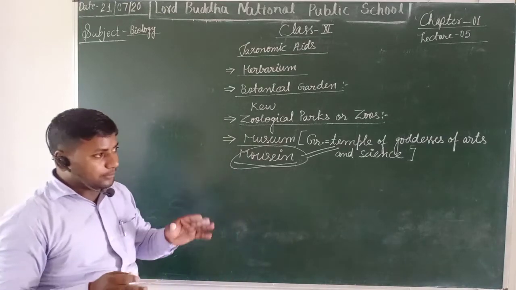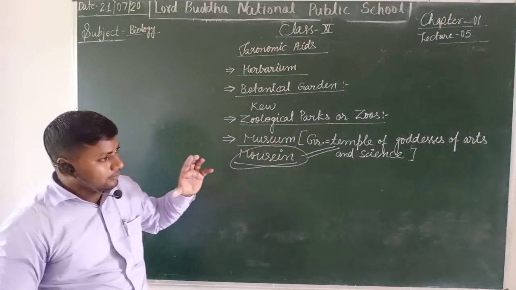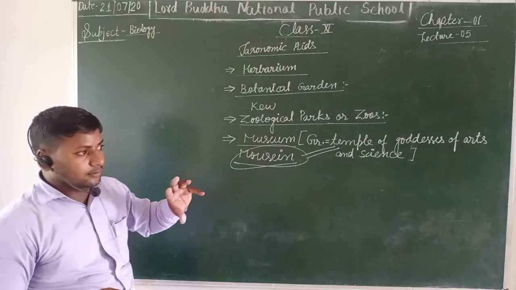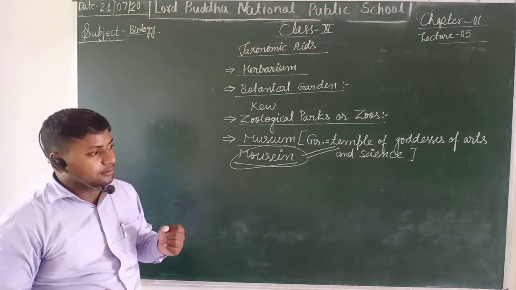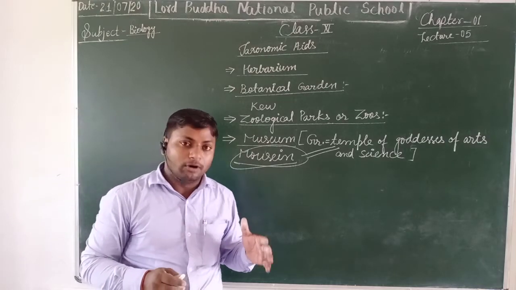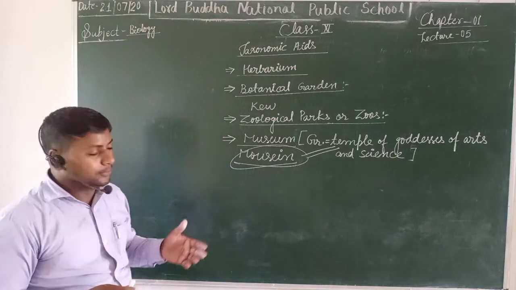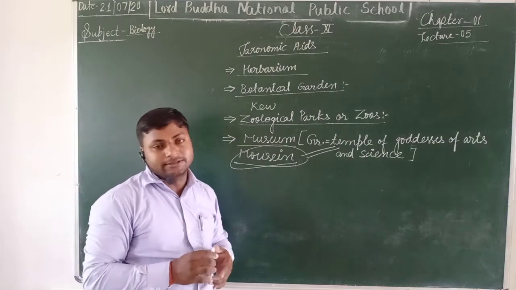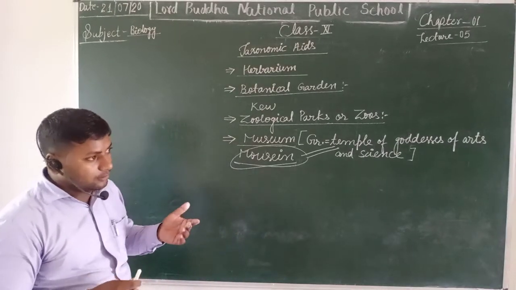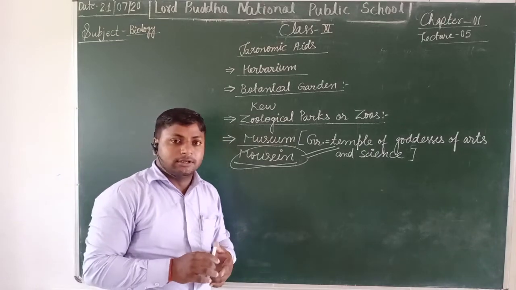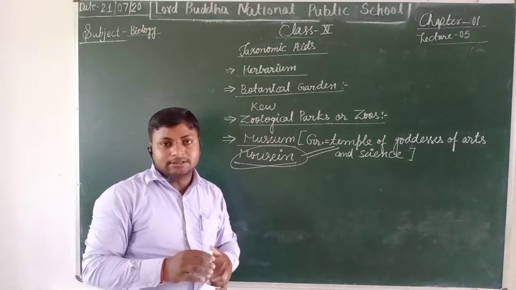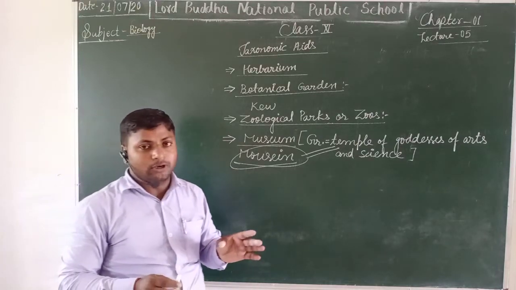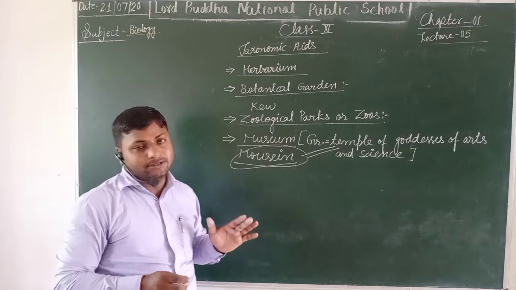They are kept in a very useful chemical solution, that is formalin solution. Until the concentration of the formalin solution is lost, the specimens never decay, or never get spoiled.